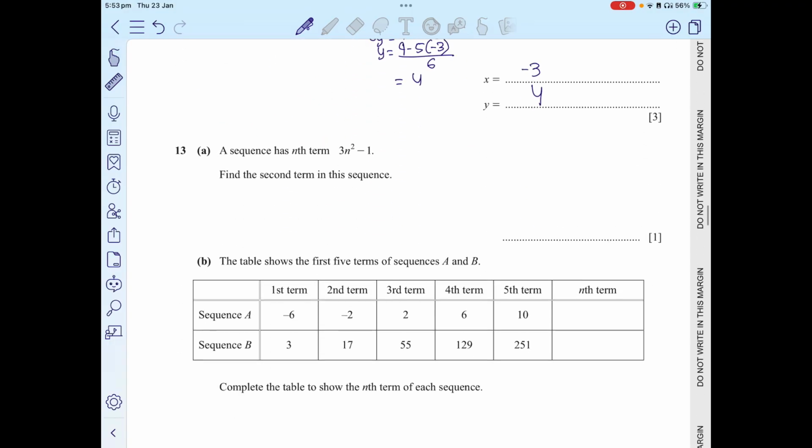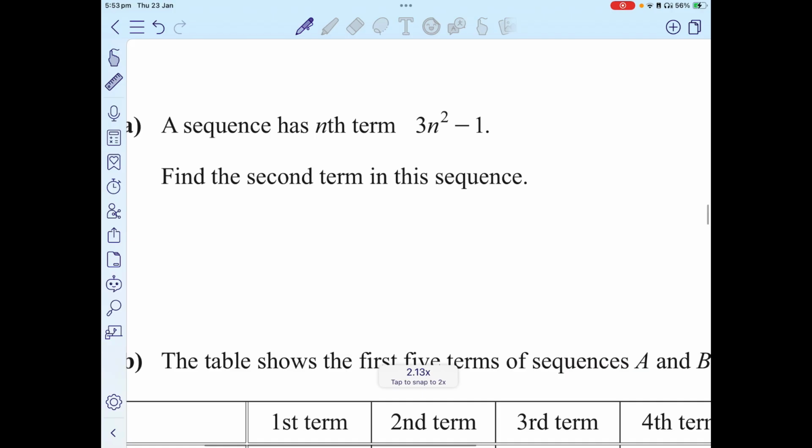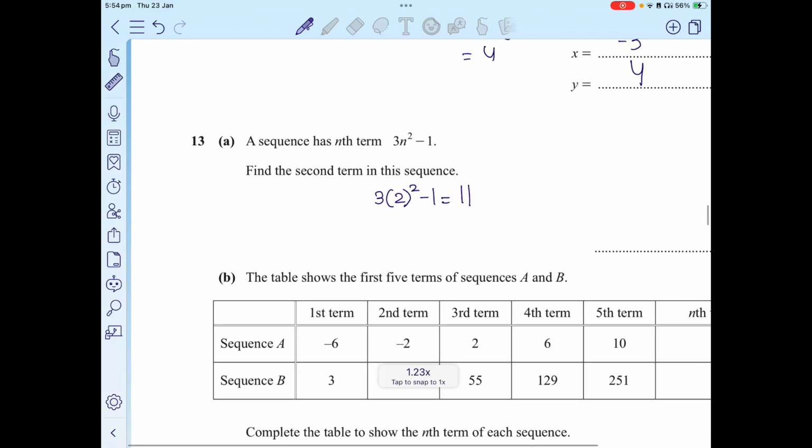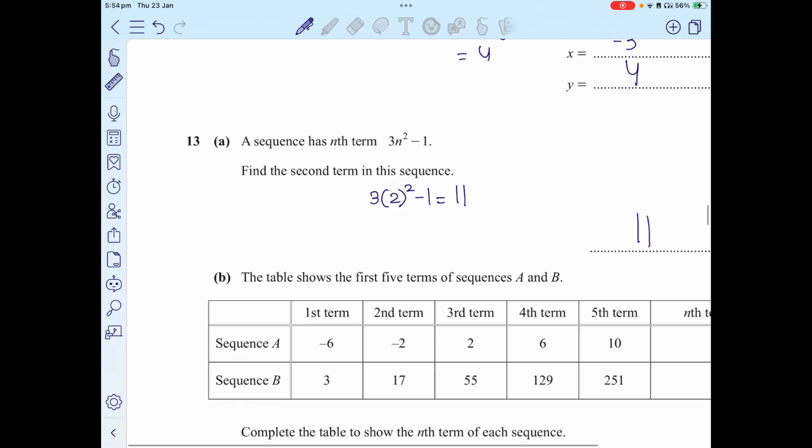Now question number 13 says a sequence has an nth term 3n squared minus 1. Find the second term in the sequence. The n basically refers to which term you want. So if I want the second term, I'm simply going to replace n with 2, squared, minus 1. So 3 into 2 squared minus 1 gives you 11. So that's what the second term is going to be, 11.